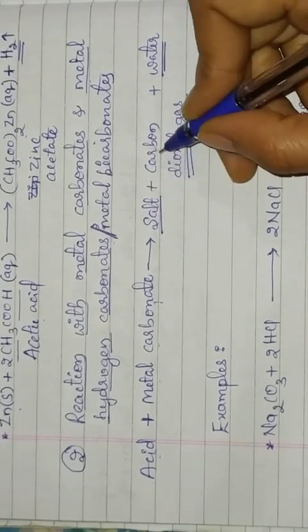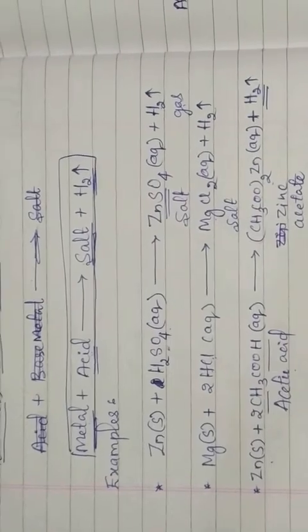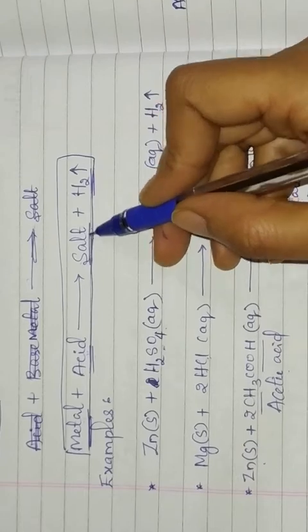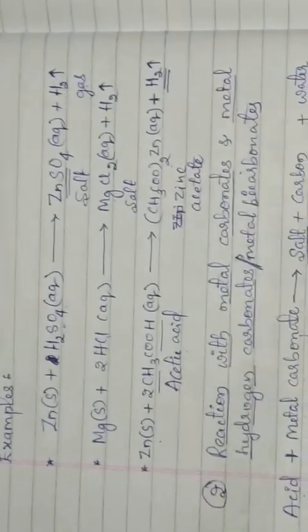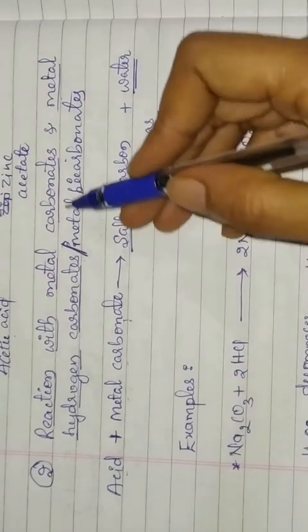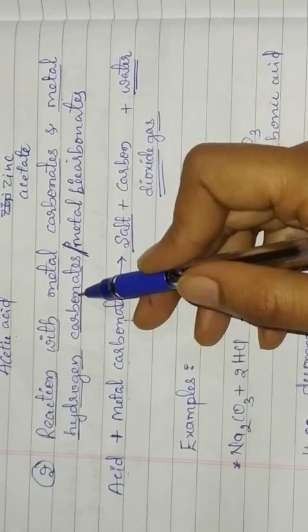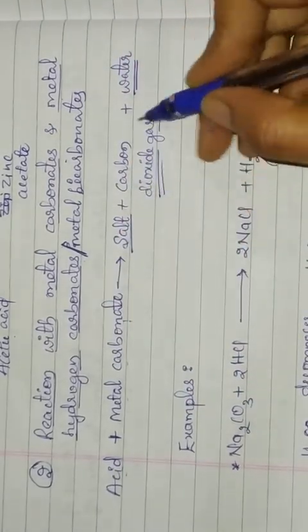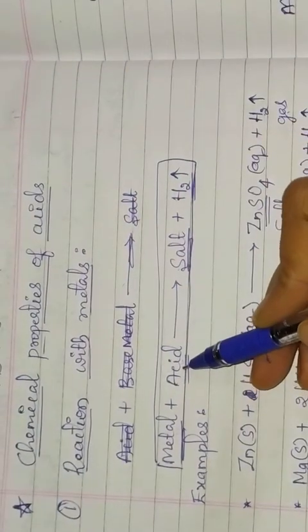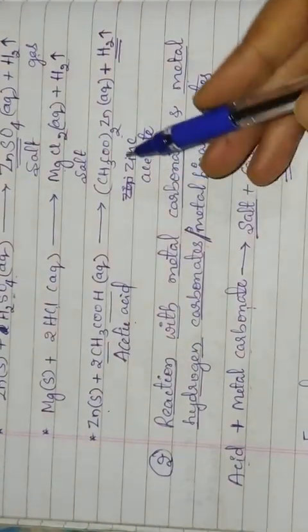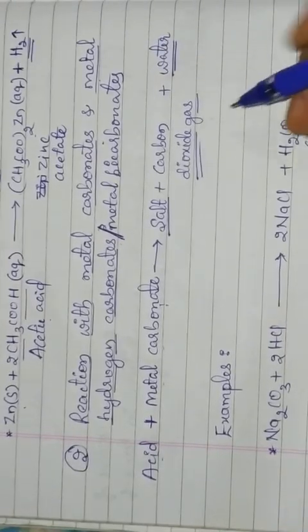Okay, here three products are formed, but in previous class we have observed only two products, salt and hydrogen gas. But what happens when acid reacts with the carbonates? It may be metal carbonate or metal hydrogen carbonate. Here carbon dioxide gas is released. But when acid reacts with only metal, hydrogen gas is released. Here see the difference. Here salt is common in both the cases, but the gas released is different.